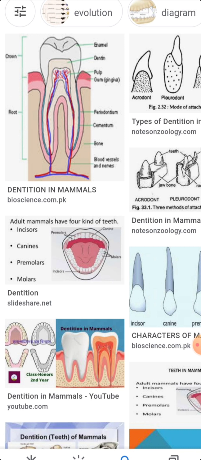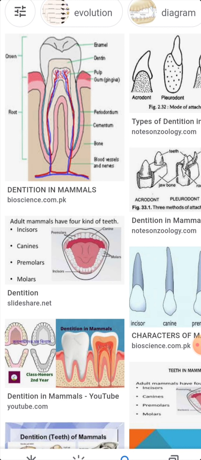The types of dentition based on the attachment of teeth in the jawbone are classified into three types. They are acrodont. In this type of dentition, the teeth have no roots and they are fused to the edge of the jawbone. Acrodont dentition is seen in lower vertebrates, for example fish, amphibians and reptiles.